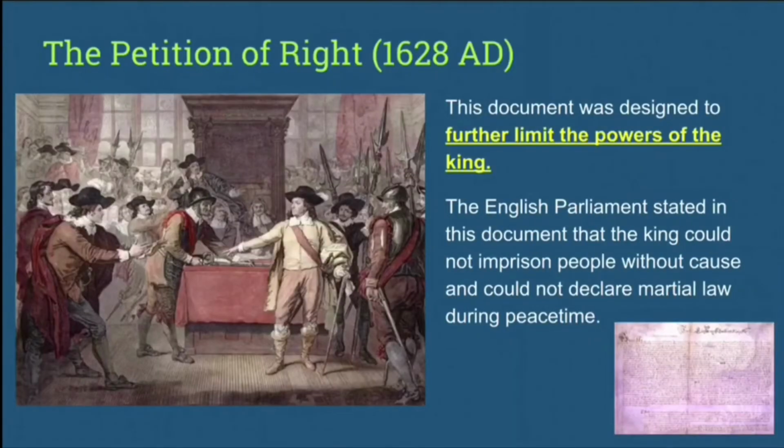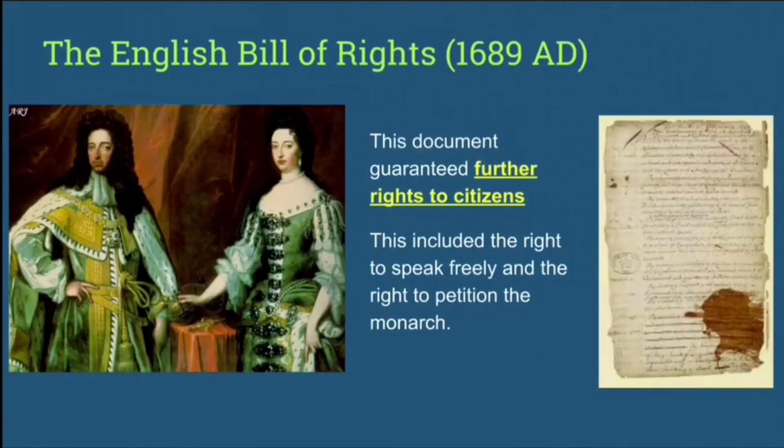The Petition of Right was created in 1628 AD. This document was designed to further limit the powers of the king. The English Parliament stated in this document that the king could not imprison people without cause and could not declare martial law during peacetime. A third document was the English Bill of Rights.